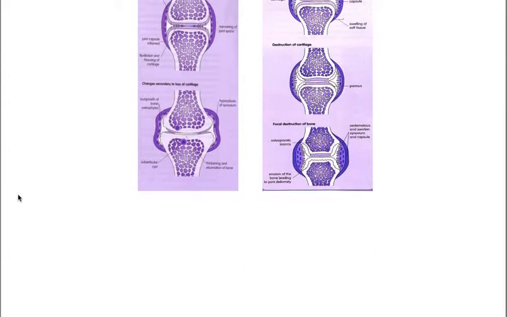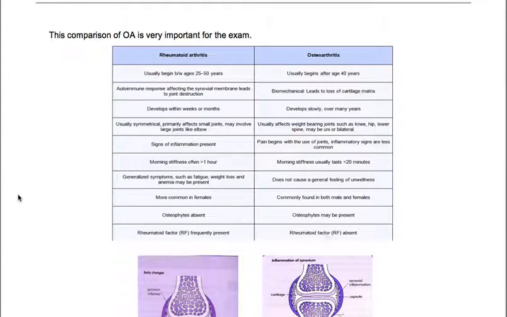Here we see the comparison between osteoarthritis and rheumatoid arthritis. Rheumatoid arthritis usually begins between 25 and 50 years of age, whereas osteoarthritis begins after 40 years. In RA, we have an autoimmune response affecting the synovial membrane, which leads to joint destruction, whereas in osteoarthritis, we have a biochemical destruction which leads to loss of cartilage matrix. Rheumatoid arthritis develops within weeks or months, whereas osteoarthritis develops slowly over many years.